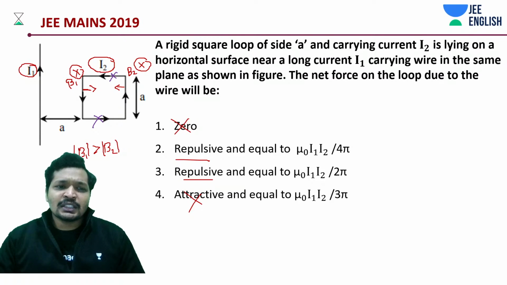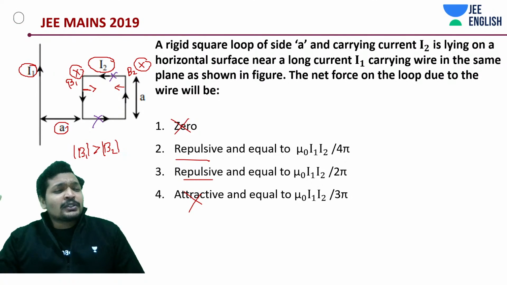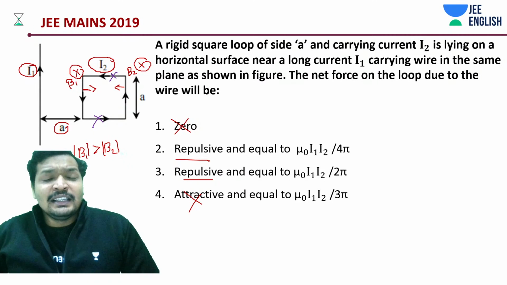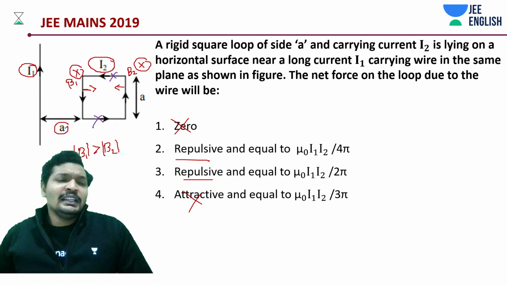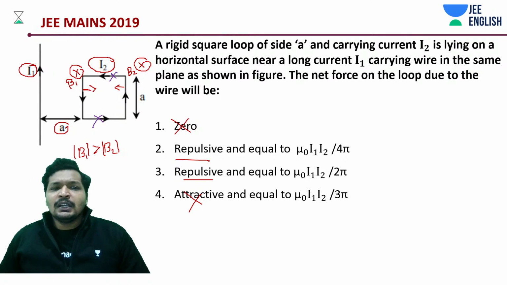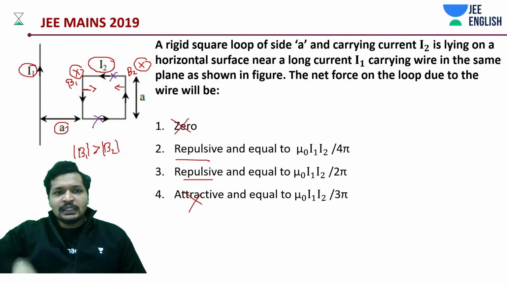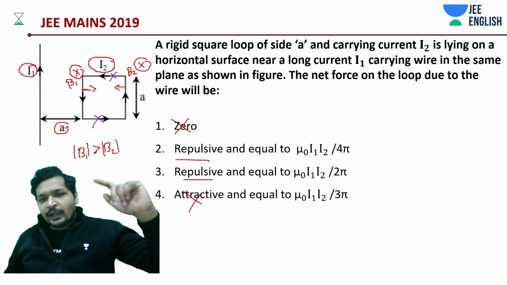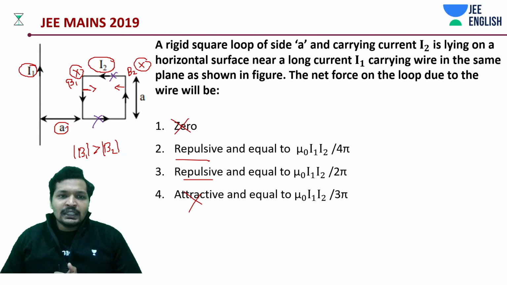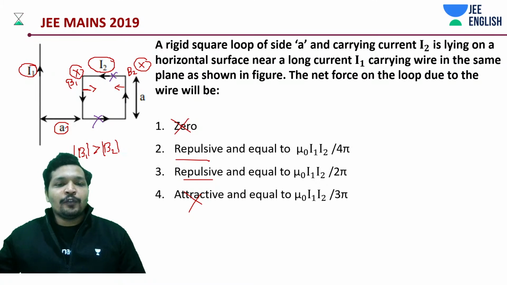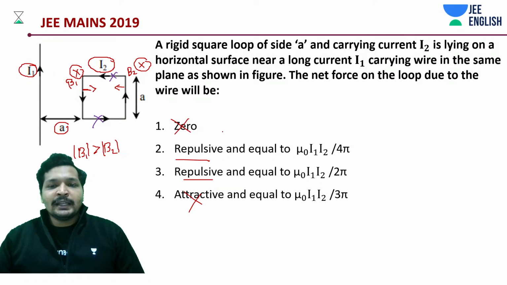Okay, this is how much distance? A. If you remember, it's going to be mu naught by 4 pi divided by D into I divided by D into sine theta 1 plus sine theta 2. And as you can see in this case, it's acting as if it's an infinitely long wire, sine 90 degrees, sine 90 degrees. So on the numerator you'll be having a 2 pi on one side, on the other side you'll be having a 4 pi. So 4 pi, 2 pi minus, on the denominator you're going to get again 4 pi.